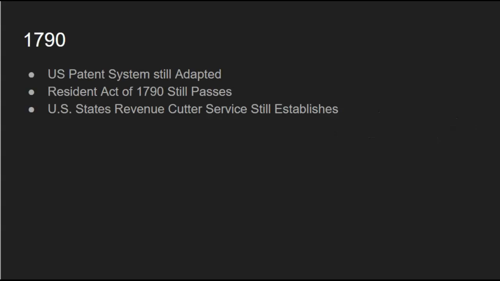Now, of course, in 1790, the U.S. patent system is still adopted. Adams does not change anything in 1790. The Residence Act of 1790 is passed, and the U.S. Revenue Cutter Service is still established. So, there's that. Nothing really changes there.